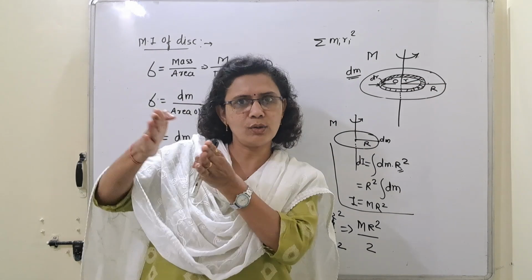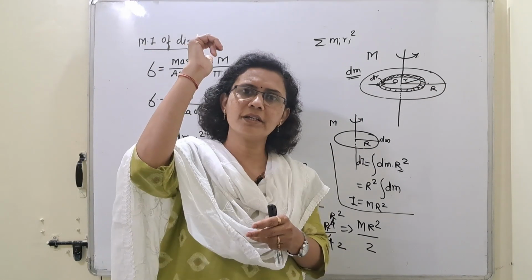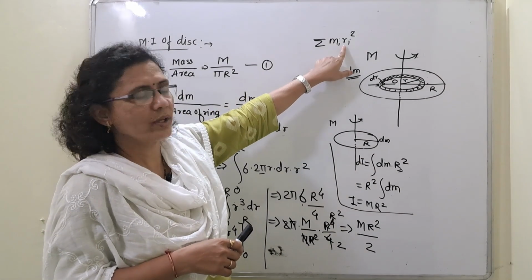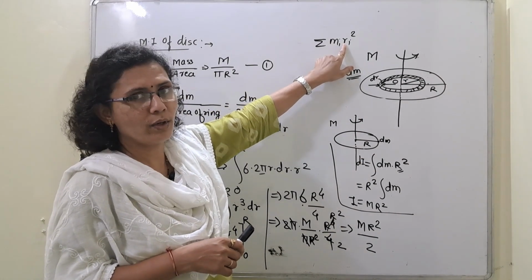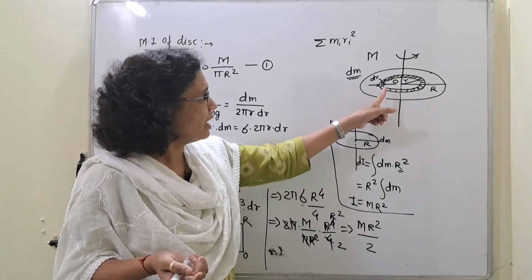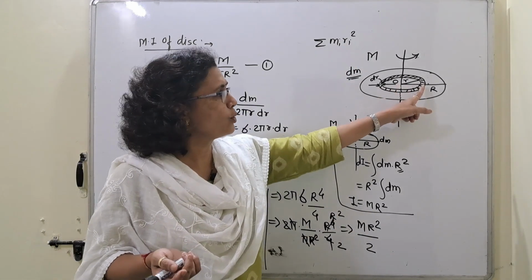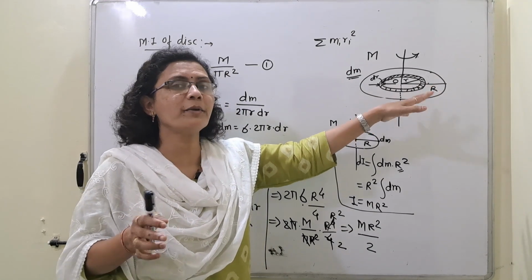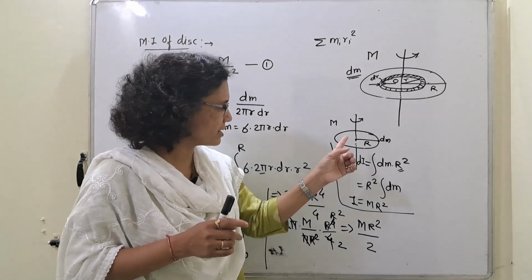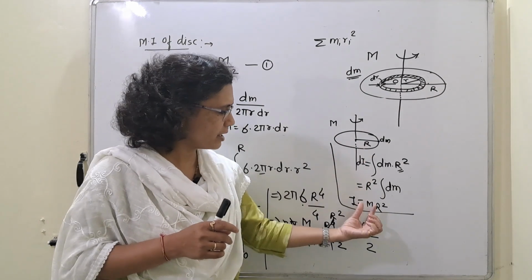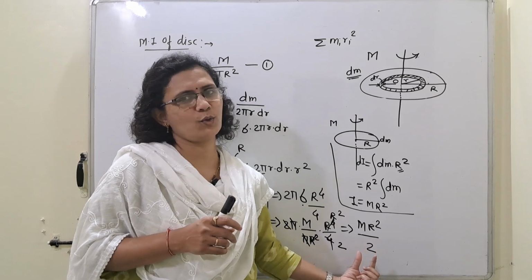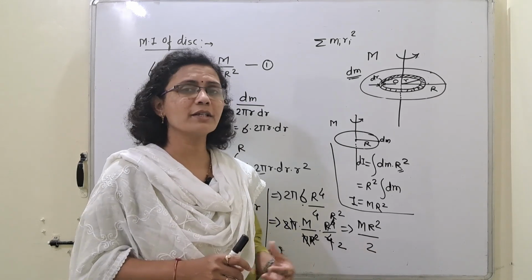Means as r goes on increasing, moment of inertia goes on increasing, because our formula is mi ri square. If r is more, moment of inertia is more. Right? Here r is changing from 0 to r. Therefore, moment of inertia decreases compared to moment of inertia of ring. See, moment of inertia of ring is mr square, but moment of inertia of a disk is mr square by 2. You understood this derivation?